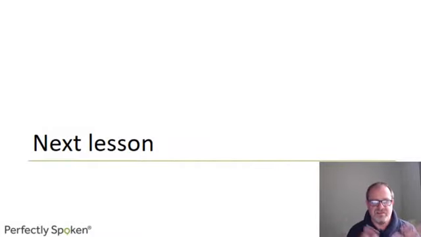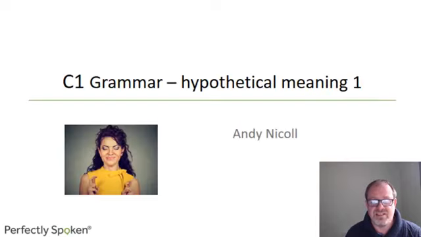Okay, so that's the end of the review lesson. I hope that you found it useful to review some of the structures and vocabulary that we looked at over these lessons. In the next lesson, lesson 16, we'll be looking at grammar. Again, this time we'll be talking about or making hypotheticals.